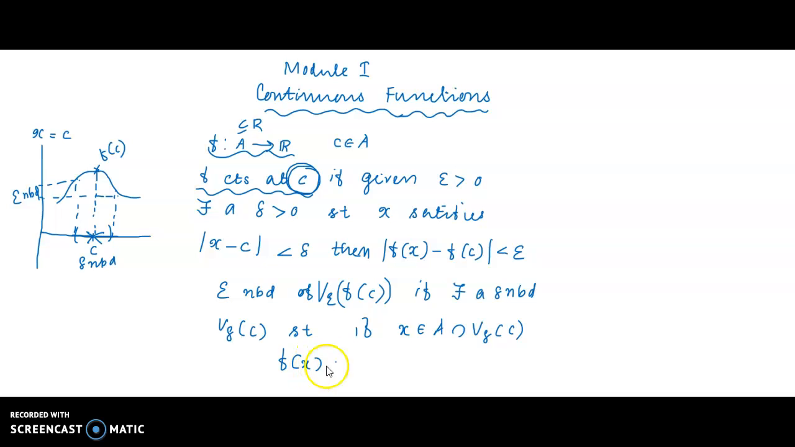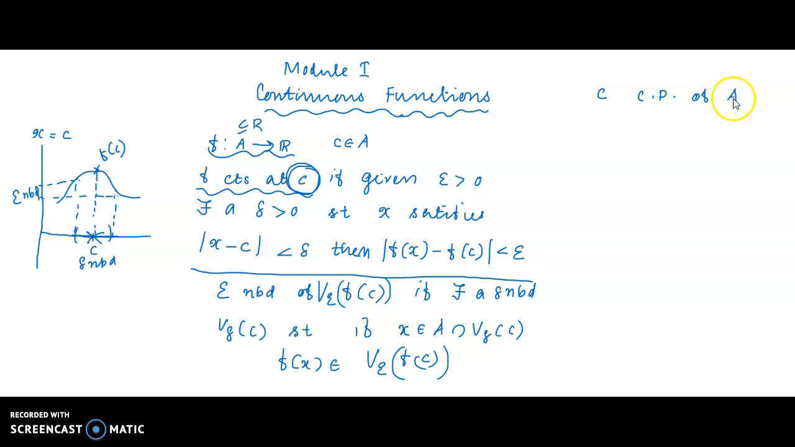f of x is a member of the given epsilon neighborhood of f of c, V epsilon of f of c. This is the same case but the neighborhood version of continuity of a function at c. Now, if c is a cluster point of the domain of definition A, then we know that in place of L we have f of c, then f is continuous at c